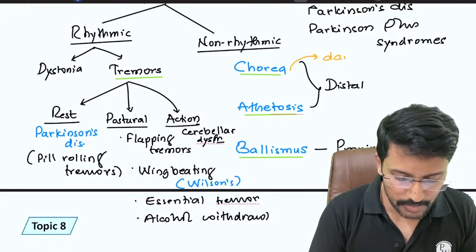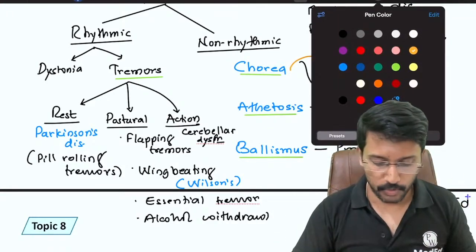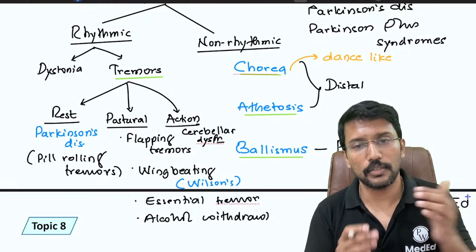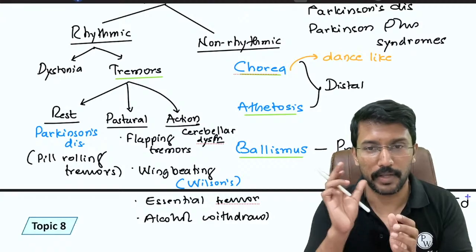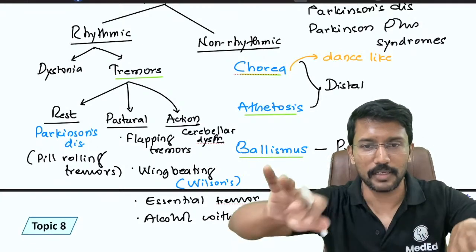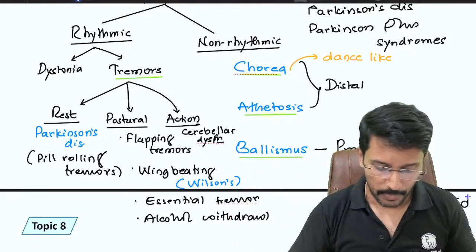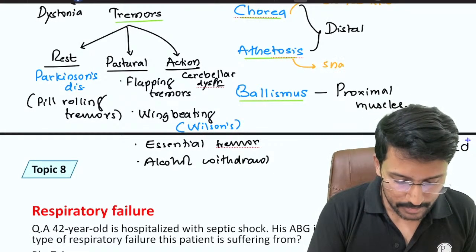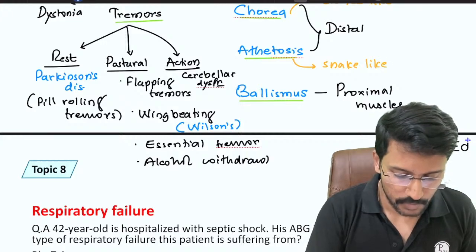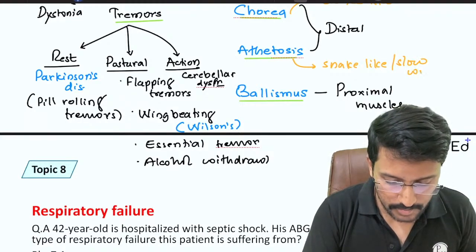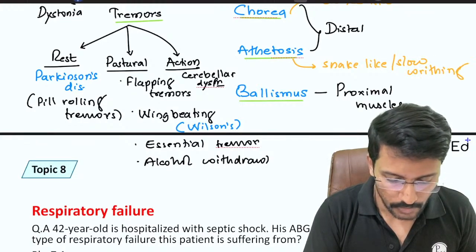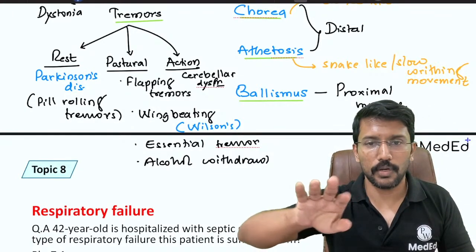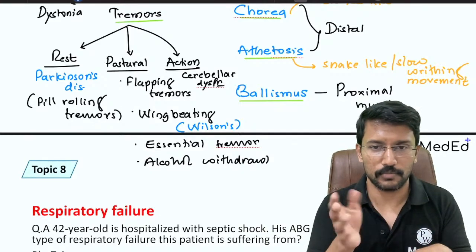So whenever he describes that distal muscles are showing the abnormal movement and it is described as dance-like, then it is called chorea. In fact, the term chorea comes from the parent word, choreography. It looks like the movements are choreographed. Okay. And whenever in the question description they mention words like snake-like or writhing movements, slow writhing movements, then it is talking about athetosis. So hand movements, very slowly they are moving like this constantly. Patient is doing some slow movements.